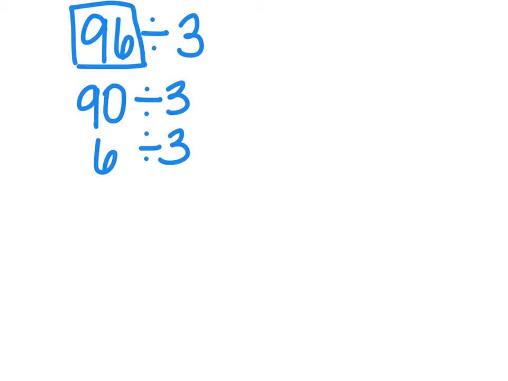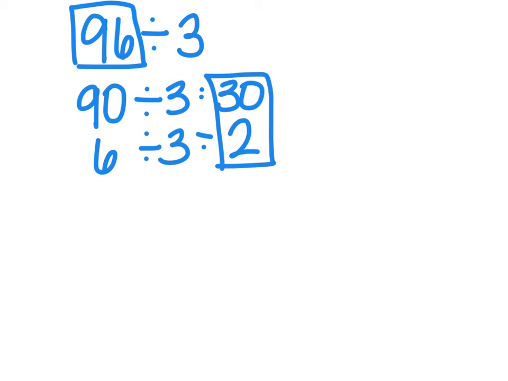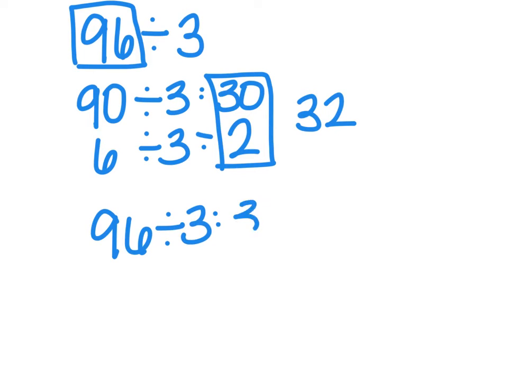I know that 90 is divisible by 3 because 3 can go into 90 30 times. I also know that 6 is divisible by 3 because 3 times 2 is 6. That leaves me with these two numbers on the end, 30 plus 2, which is 32. So I can safely say that 96 divided by 3 equals 32. And that was all done mentally by breaking that 96 into smaller numbers.